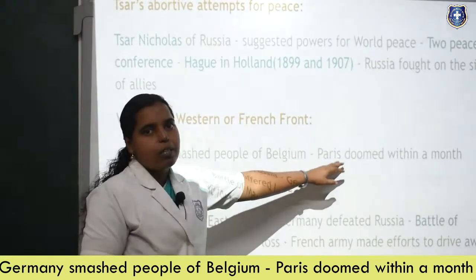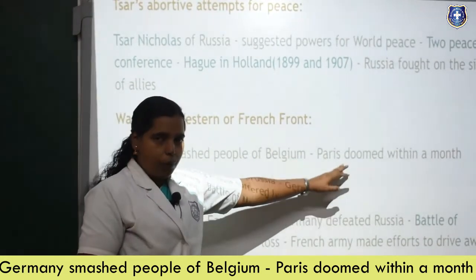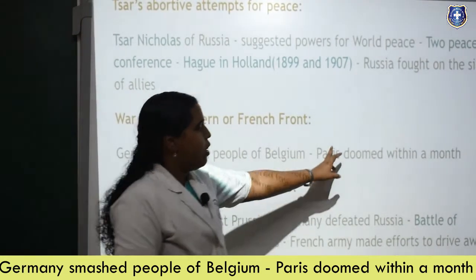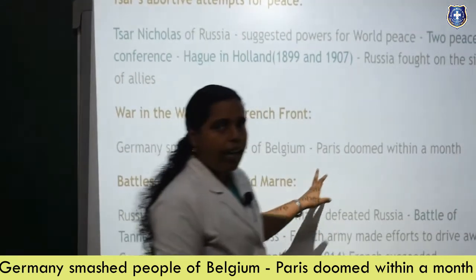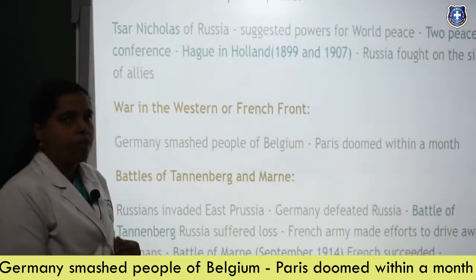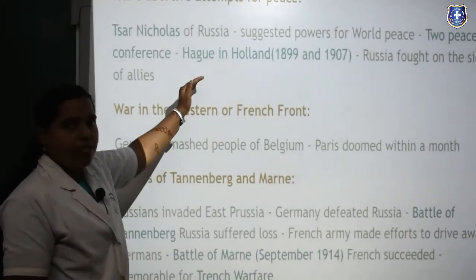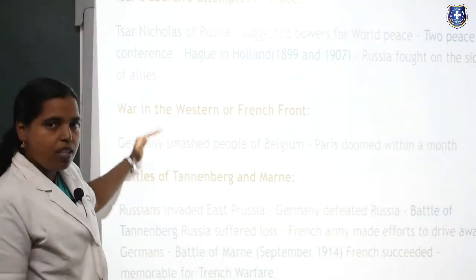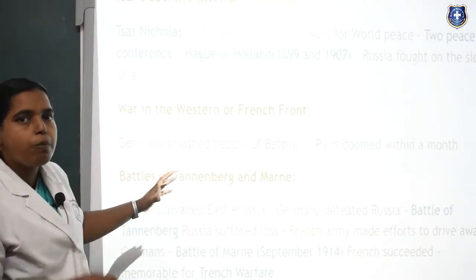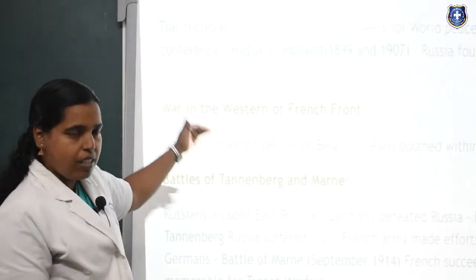So Paris became the weaker side, and within a month Paris became quiet in that war. He was not able to put his full energy into the war. So that is the war on the Western or French front. In this topic we are going to see all the small wars which took place in this time period.